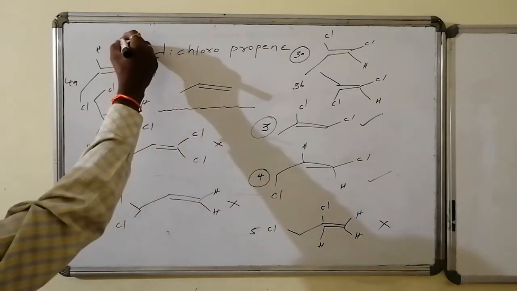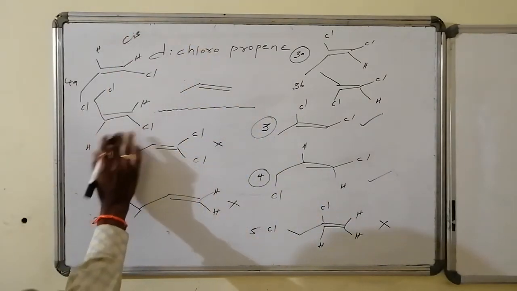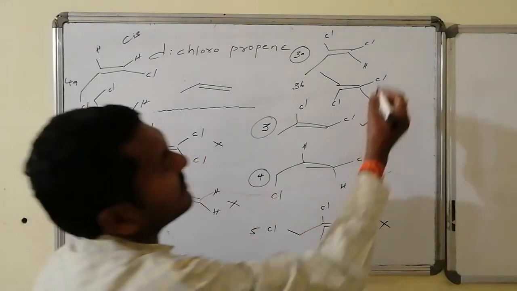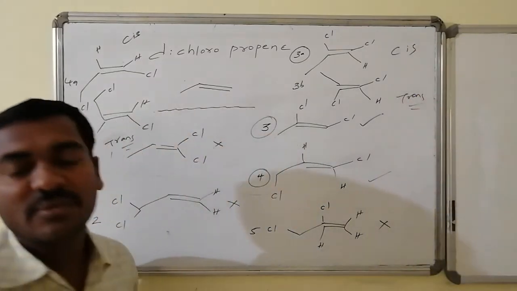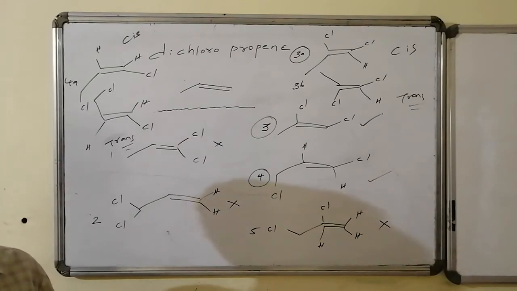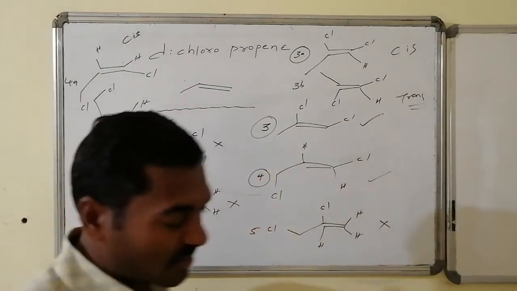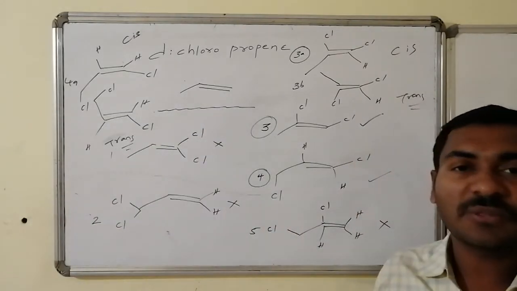This is syn, that is the cis isomer, and this is the anti isomer. Cis and trans isomers are these. This one is the cis isomer and this one is the trans isomer. Thus we have cis-trans isomerism, a geometrical isomerism. In the case of the chloropropene system, we have 2 structural isomers which are eligible to show geometrical isomerism, and the corresponding number of geometrical isomers is 2 into 2, which becomes 4 in number.